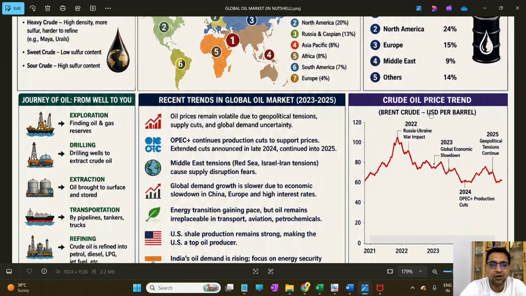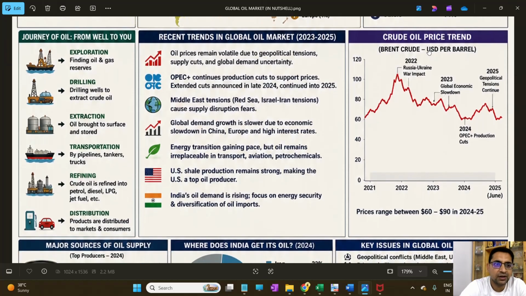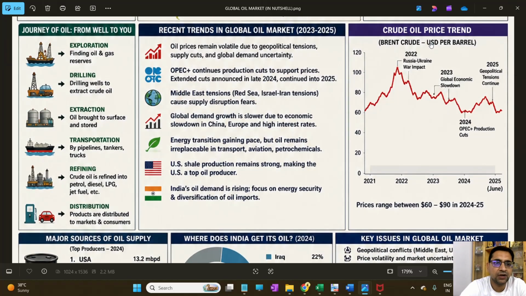So how does the oil come from exploration to your house? Now we'll check the journey of oil from the well to you. First of all, exploration is done. We find the oil and gas reserves. Once we find them, we start drilling wells to extract the crude oil.